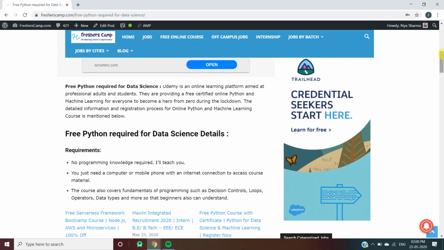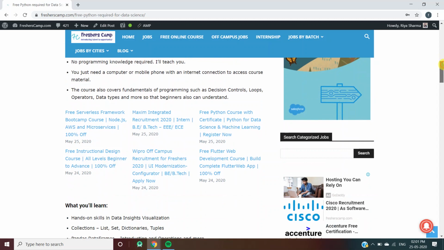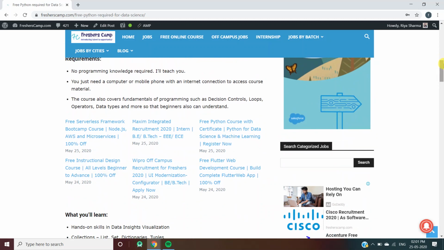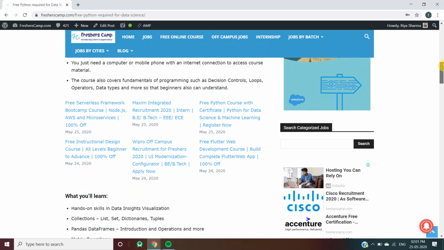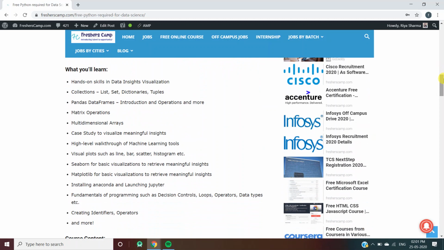So this course is provided by Udemy, which is an online learning platform aimed at professional adults and students. They are providing a free certified online Python and machine learning course for everyone to become a hero from zero during the lockdown. Free Python required for data science details. Requirements: no programming knowledge required because they'll teach you. You just need a computer or a mobile phone with an internet connection to access course material. The course also covers fundamentals of programming such as decision control, loop operators, data types, and more so that beginners can also understand. What will you learn during the course?